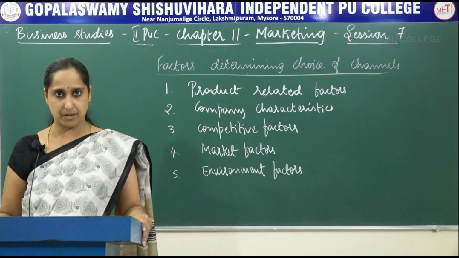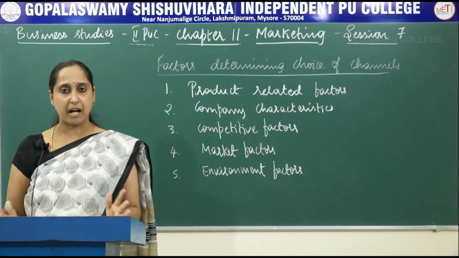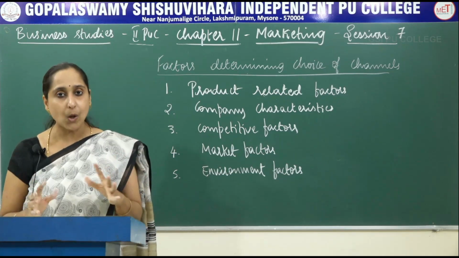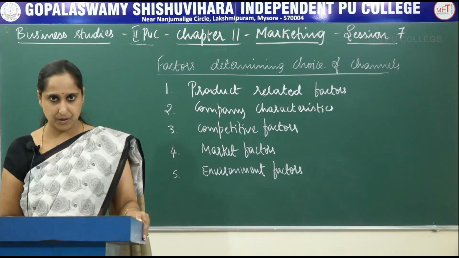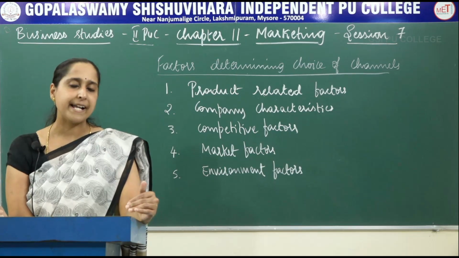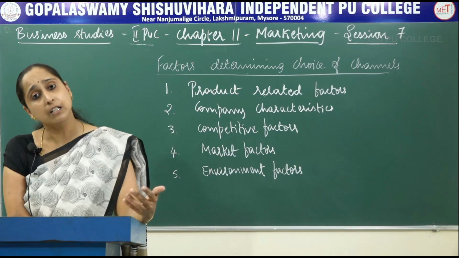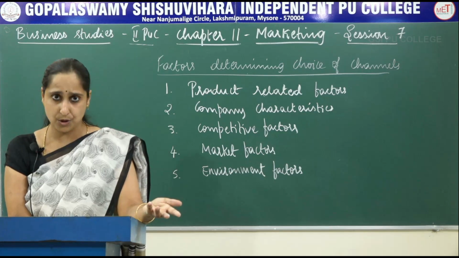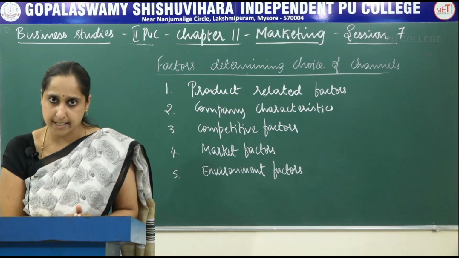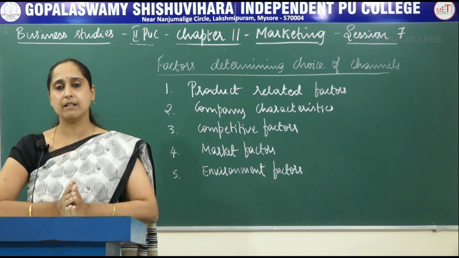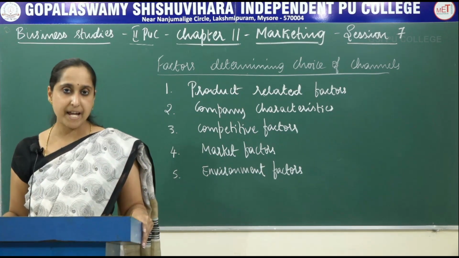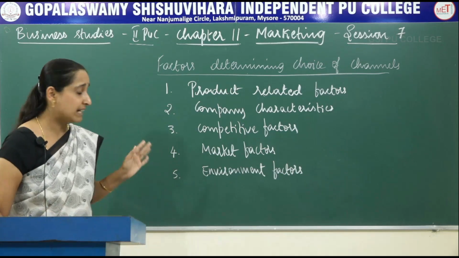Next is market factors. Market factors means size of the market, geographical distribution, potential buyers and quantity purchased. All these come under market factors. If the buyers are small, then short channels may be used. If the buyers are large, then longer channels may be used. If the buyers are concentrated only in one place, shorter levels of channels can be used. Or if the buyers are dispersed widely over a large geographical area, then longer channels may be used. So it depends upon the market factors.